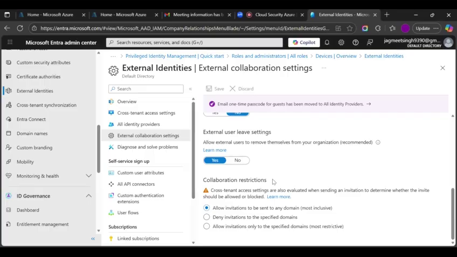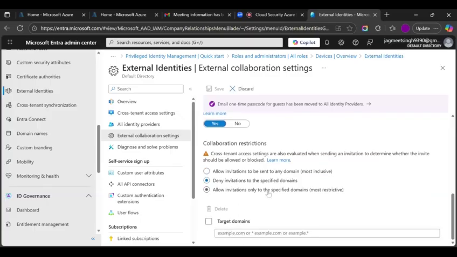These are collaboration restrictions. These are evaluated when sending an invitation to determine whether the invite should be allowed or blocked. See, allow invitations to be sent to any domain. Let's say this is my domain; it can be sent to Contoso, Fabrikam, any domain, or deny invitations to the specified domain. If I click on this, it will ask me what domain I want to restrict sending these invites to.